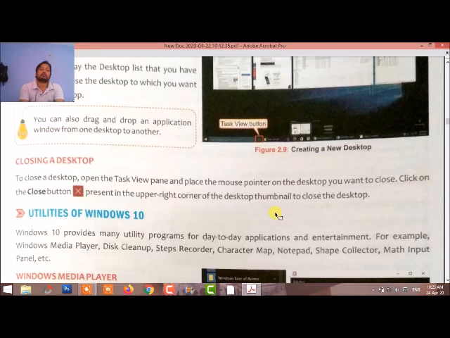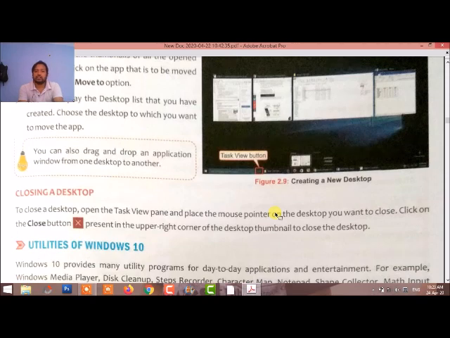This is chapter two, and the next topic will discuss utility programs, which are installed in Windows 10.